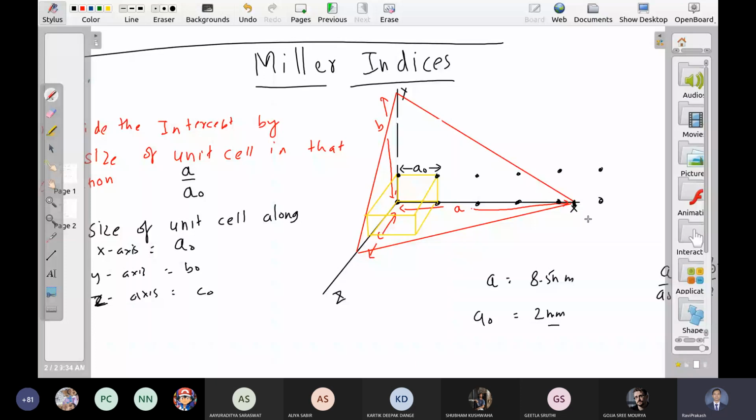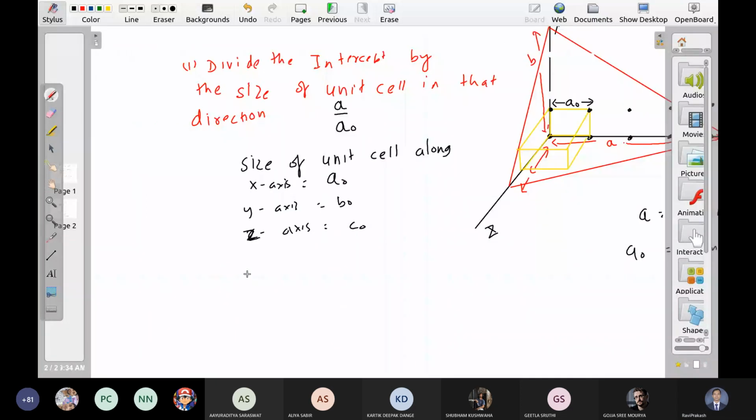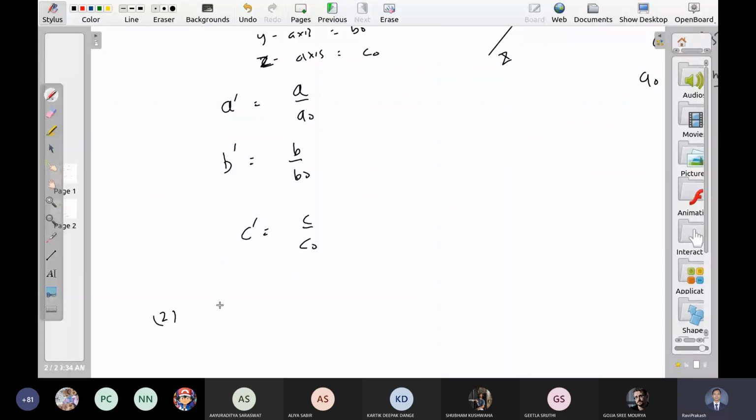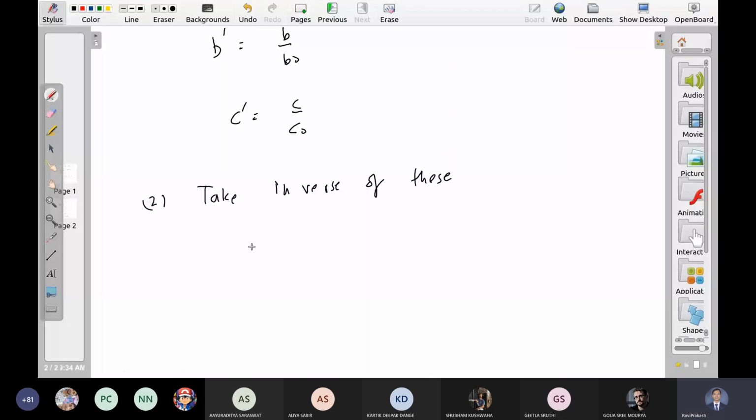What is the cut along the y-axis? Let me call it A prime, which is A upon A naught. Similarly, B prime is B by B naught, and C prime is C by C naught. Second step is to take the inverse of these. We get 1 upon A prime, 1 upon B prime, 1 upon C prime.